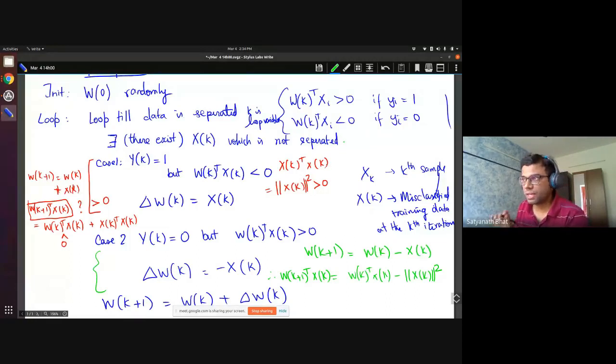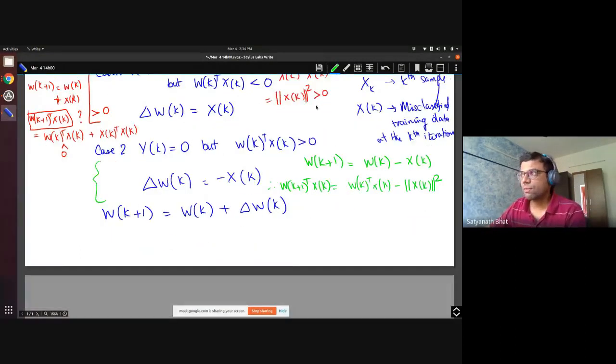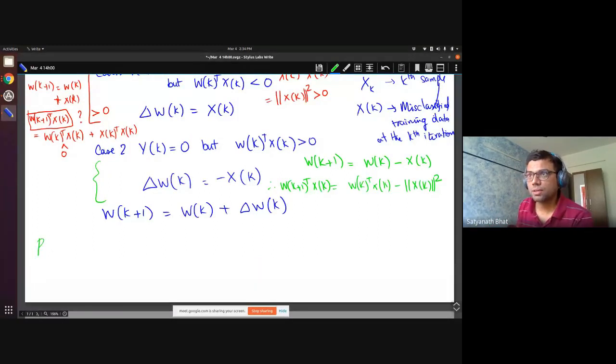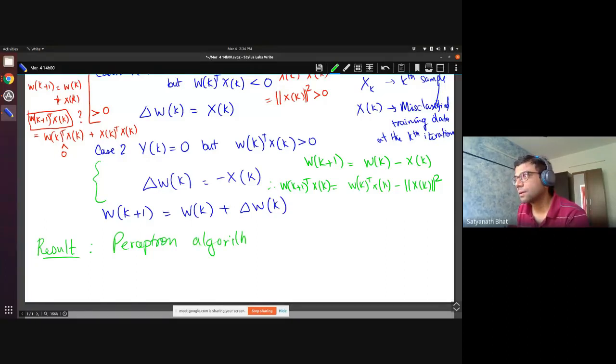So it's a very remarkably simple algorithm, and one of the results that we have, which we are going to assume without proof, is that the perceptron algorithm converges for linearly separable data.